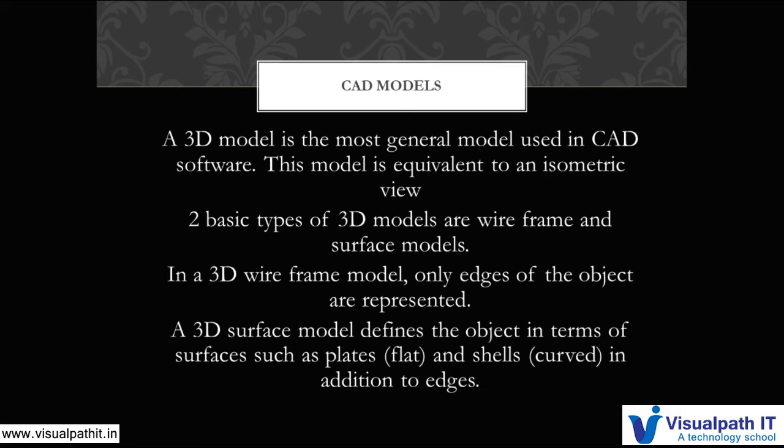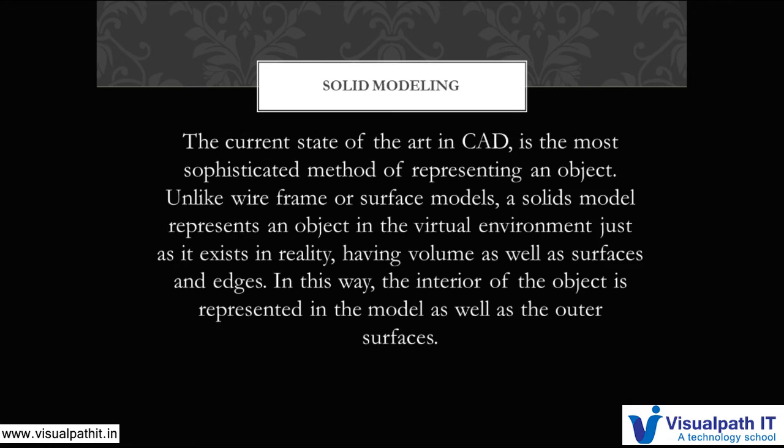Wireframe will just show the outer edges, that will show the boundary of the object. It will only show the edges and points. It is used mainly to see what is inside and everything. A 3D surface model is only made of plates and surfaces. They do not have any material, any thickness, and any volume and mass.